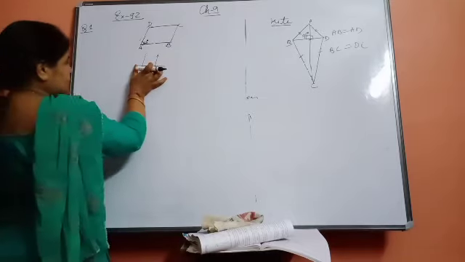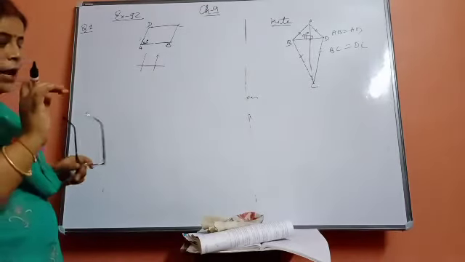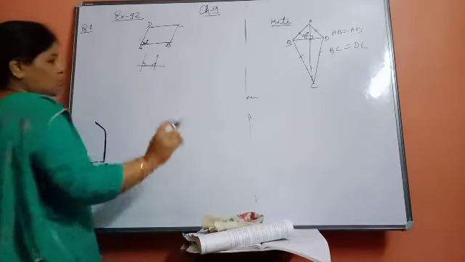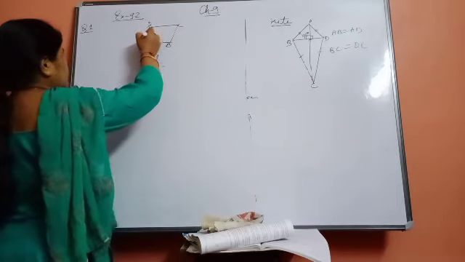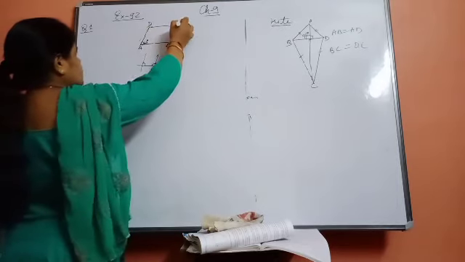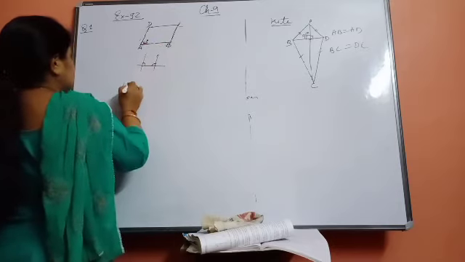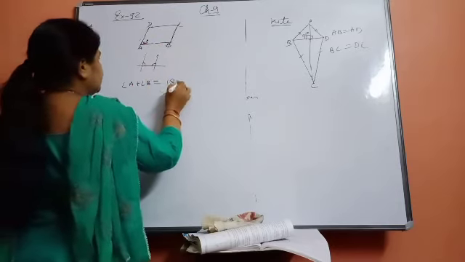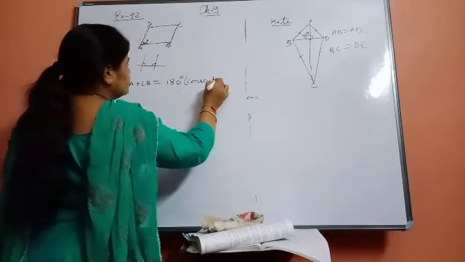And if this is a transversal in the parallel lines, in class 7th you have learned that if these two lines are parallel, then their consecutive angle sum should be equal to 180 degree. Here you know that these two lines are parallel, I am extending them in this way. It means these are consecutive angles. So angle A plus angle B is equal to 180 degree. Why? Because they are consecutive angles.